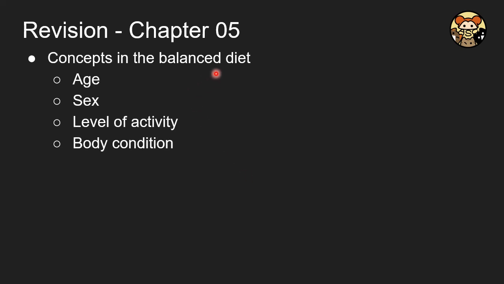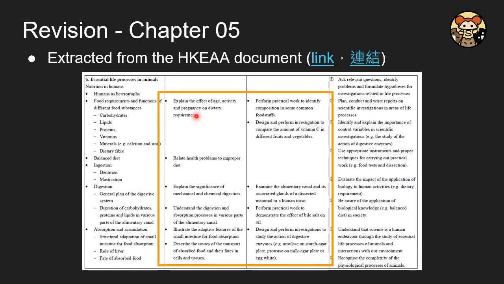And for the concept of balanced diet, it includes age, sex, level of activities, and also body condition. So remember, each factor will affect it. And the term body condition is actually linked to pregnancy. So different persons, because of their activity levels, may need different foods. It also depends on your situation, and you may make your own judgment and comment.